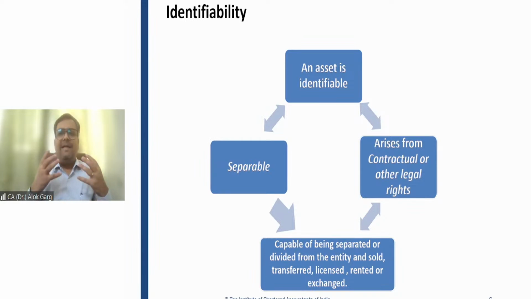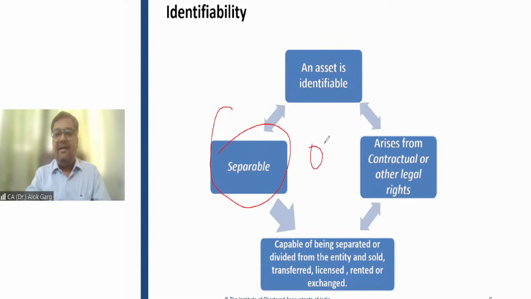So what is meant by identifiable? The standard says that an asset will be considered identifiable if either it is separable or it arises from contractual or other legal rights.